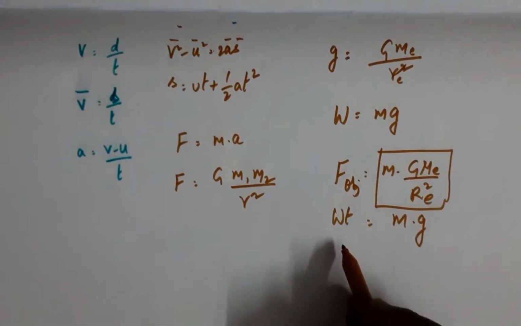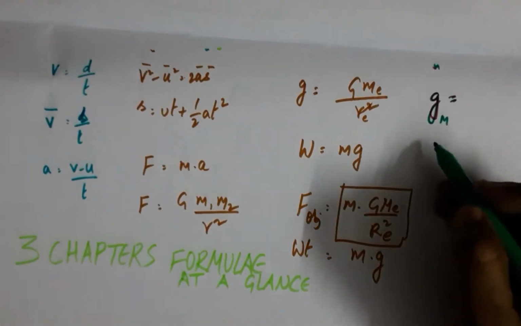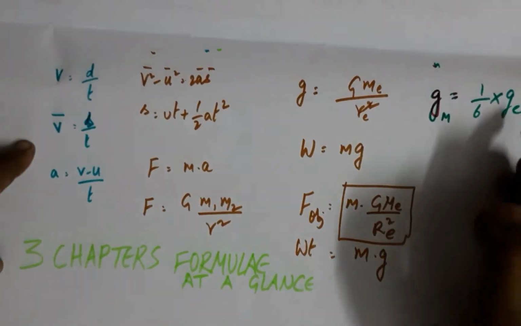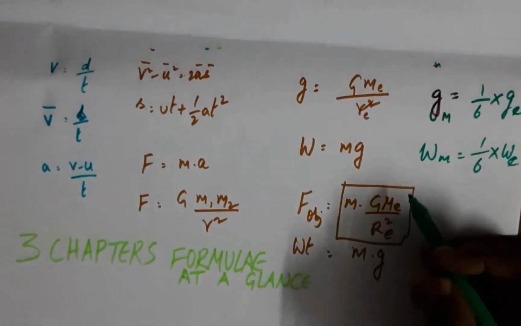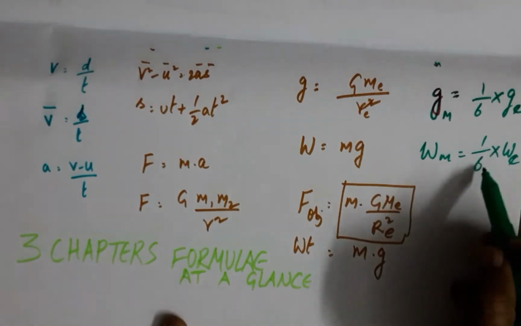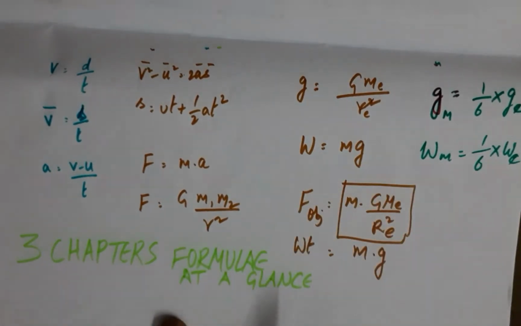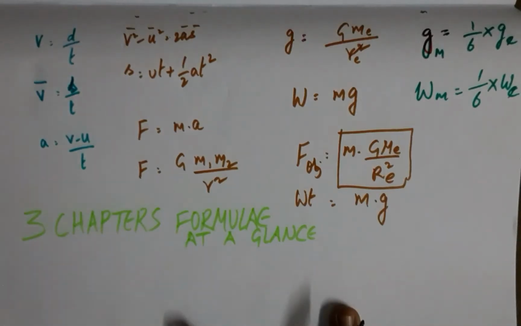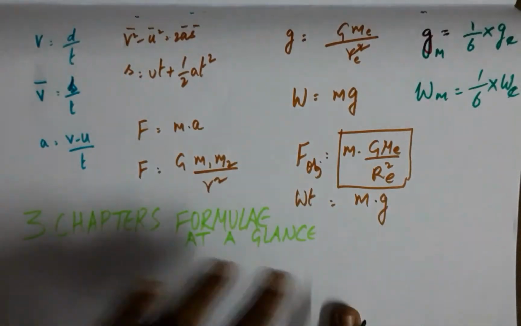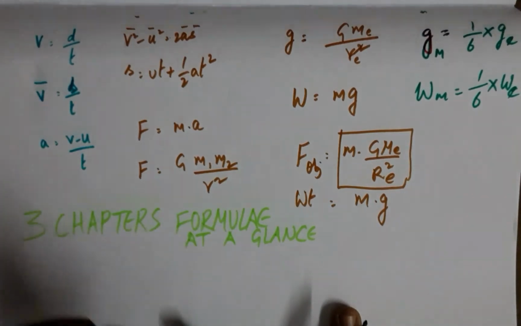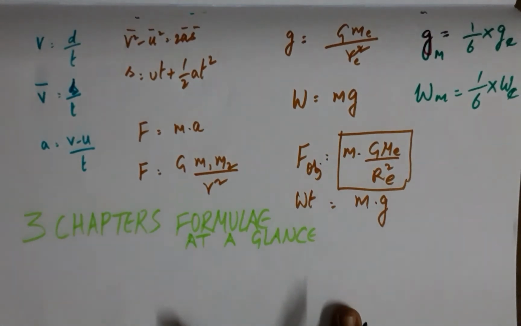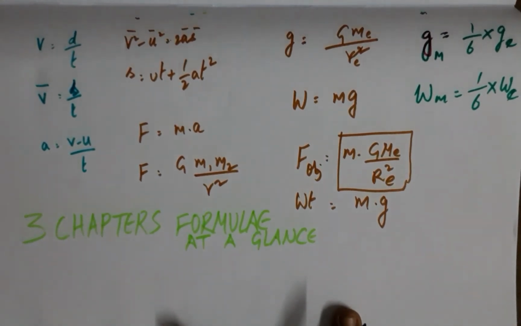And again, we have the gravity on the surface of the moon, which is nothing but 1/6 the gravity on the surface of the earth. And similarly, weight on the surface of the moon will be 1/6 of the weight of any object on the surface of the earth. So it is very important to understand, memorize and know these formulae in great detail. Everything has been explained, and this is a ready reckoner for all the formulae that we have come across till now for all the 3 chapters.